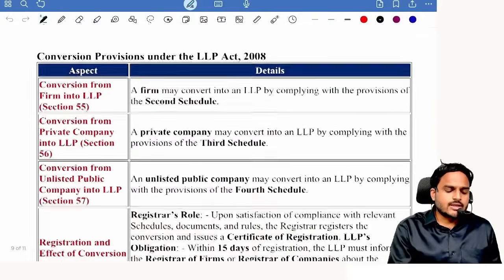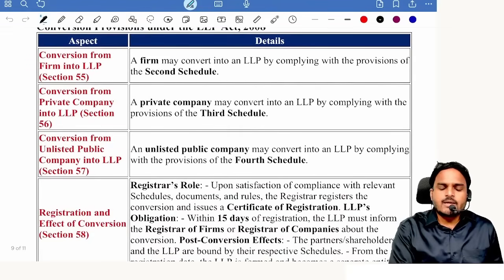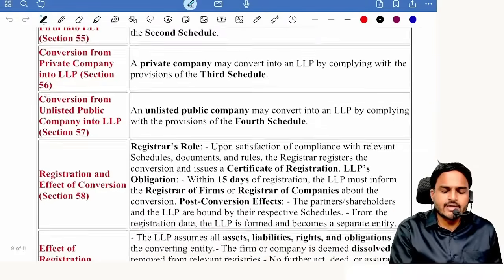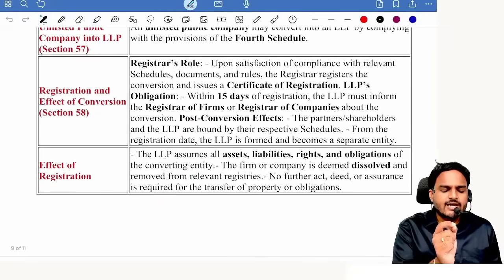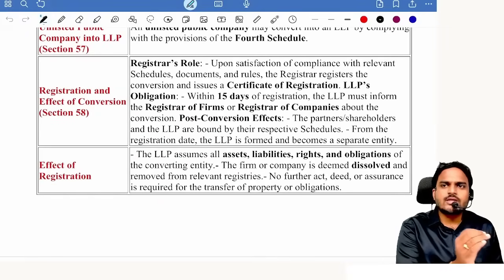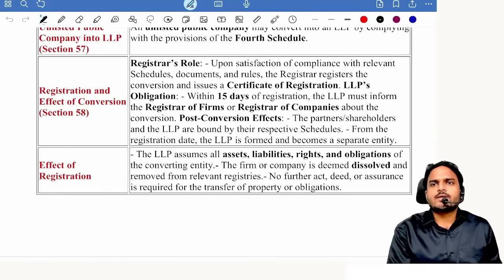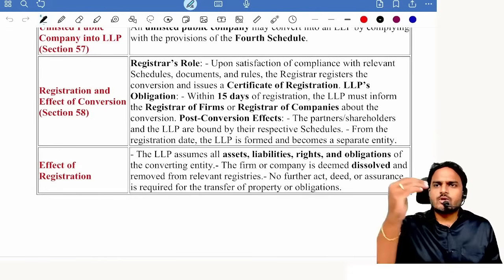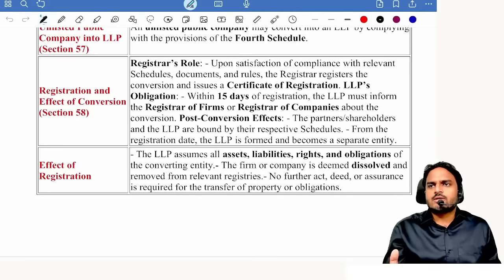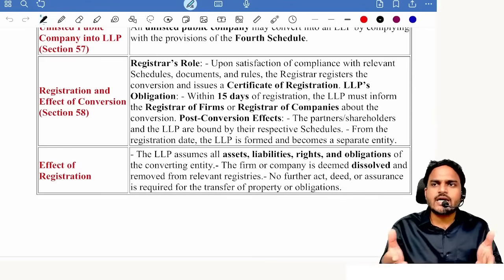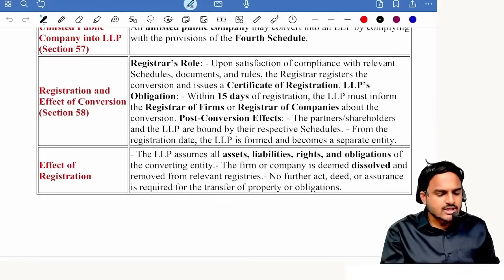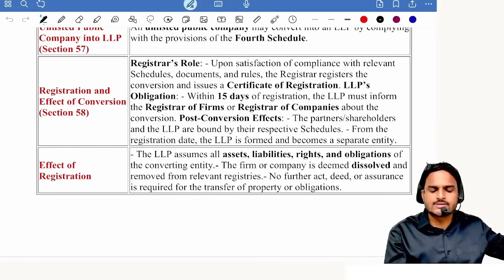Next, conversion provisions. A firm can be converted into an LLP as per the second schedule. A private company can be converted into an LLP as per the third schedule. An unlisted public company can be converted into an LLP as per the fourth schedule. The only point you need to remember is the effect of conversion. One practical question they can ask: a private limited company with obligations, say 10 creditors, was converted into an LLP. Now the new LLP is rejecting the claims of creditors. Do you agree with the contention of the LLP? They will ask you a question like that. In that case you need to write that matter in the box.